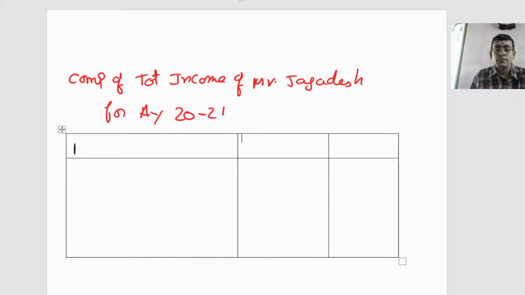Let us see. Take here particulars, and take here amount in rupees, here also same thing, amount in rupees.